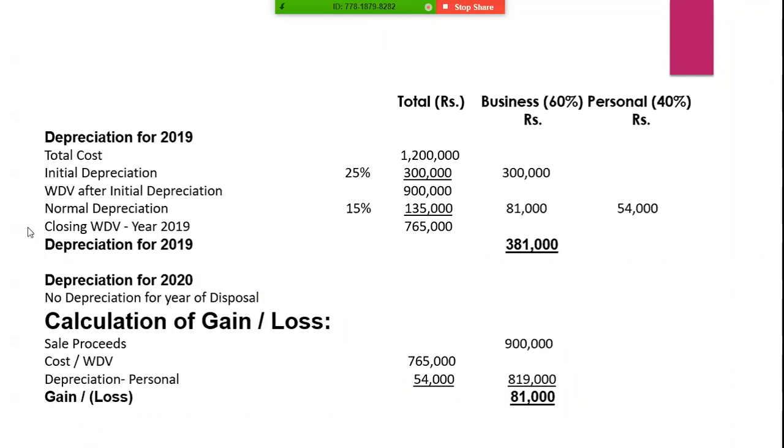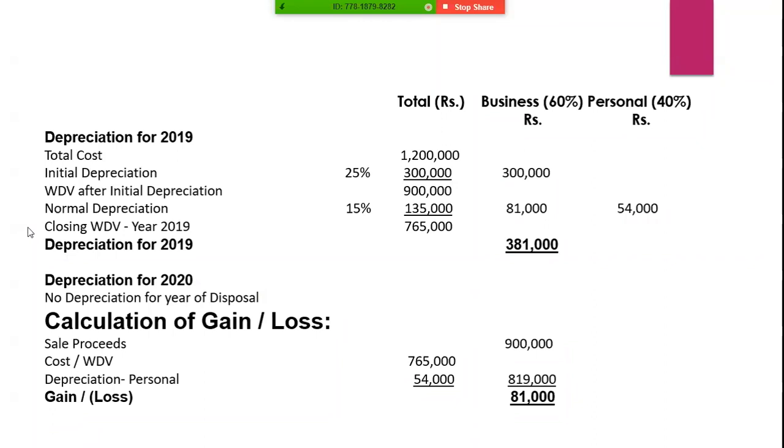By subtracting 1,35,000 from 9 lakh, we have 7,65,000 rupees left. So depreciation for 2019 for business purposes is 3 lakh plus 81,000, equal to 3 lakh 81,000. The 54,000 of personal use is deducted from overall depreciation. For 2020, there is no depreciation because whenever you dispose of the asset in that year, you do not calculate any depreciation.